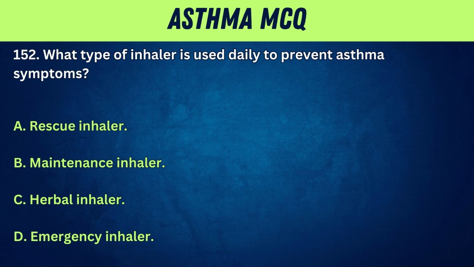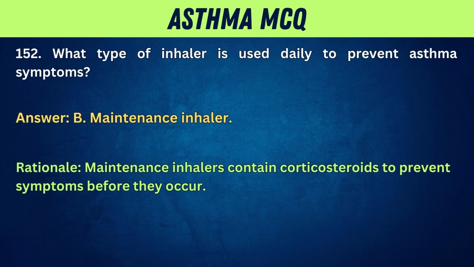152. What type of inhaler is used daily to prevent asthma symptoms? A. Rescue inhaler. B. Maintenance inhaler. C. Herbal inhaler. D. Emergency inhaler. Answer: B. Maintenance inhaler. Rationale: maintenance inhalers contain corticosteroids to prevent symptoms before they occur.